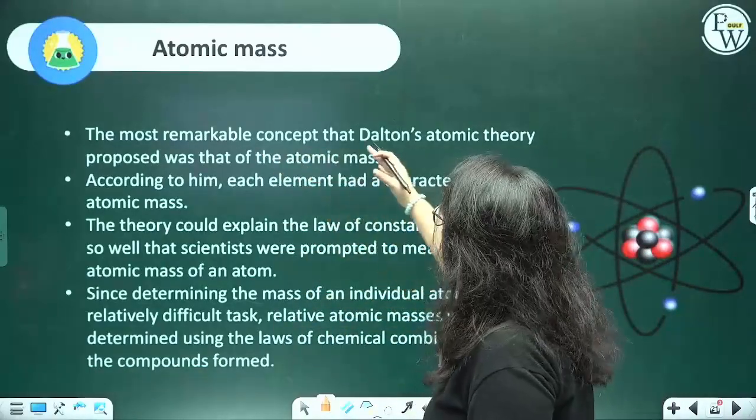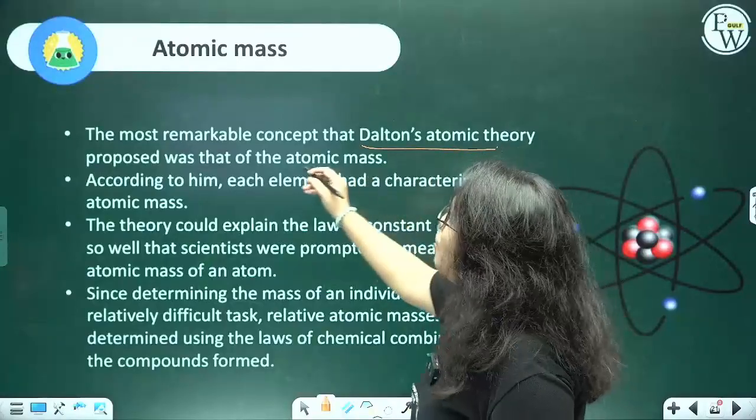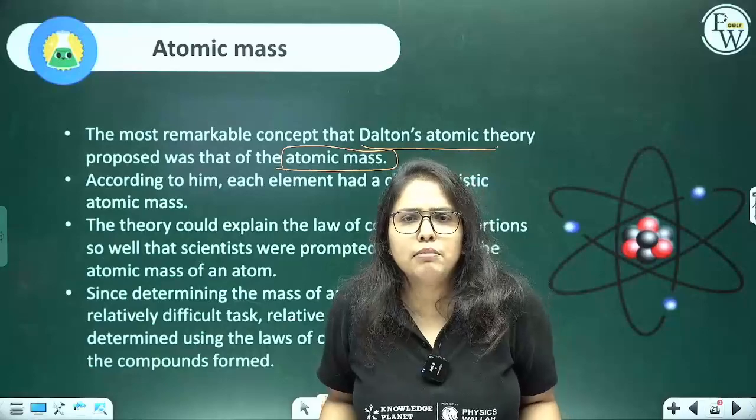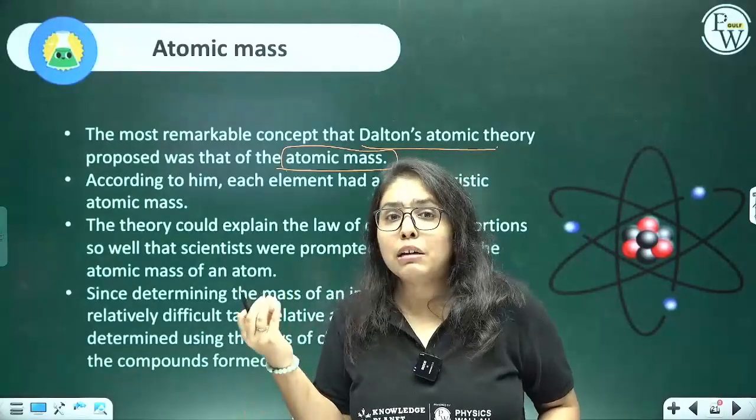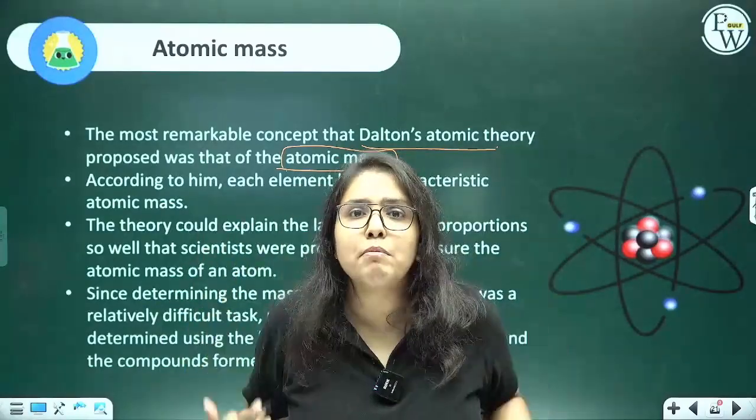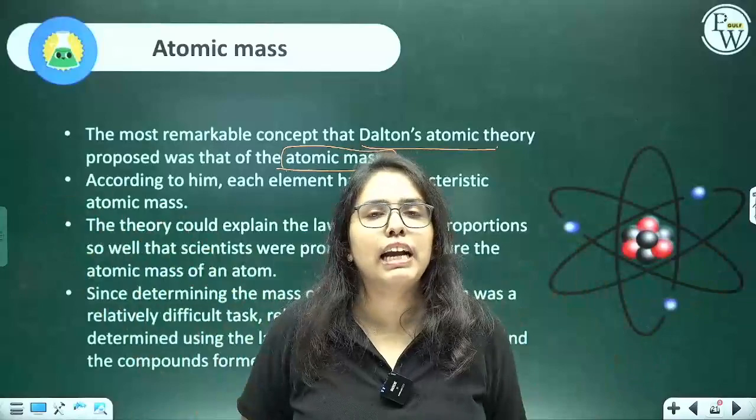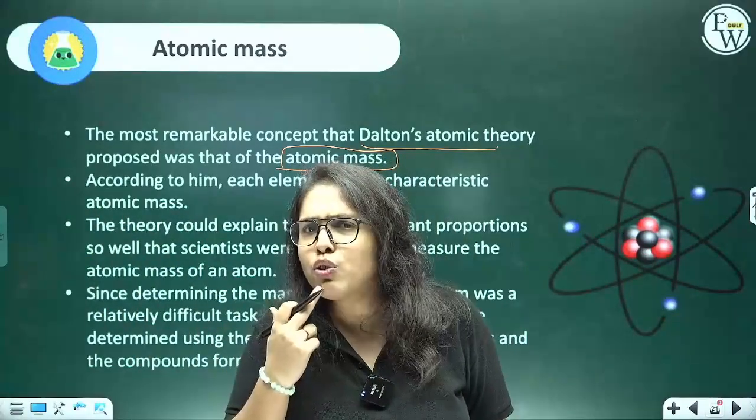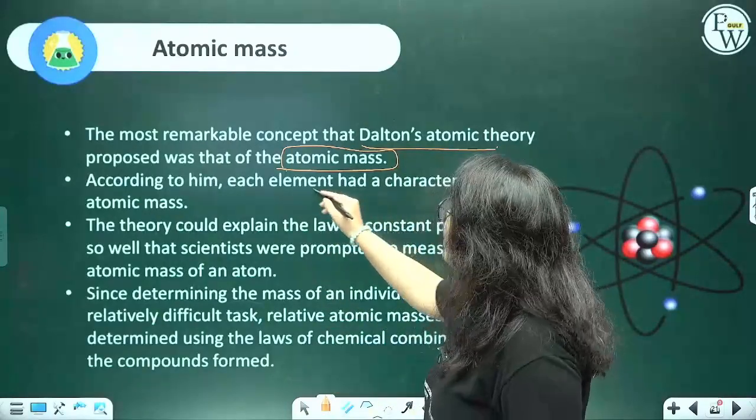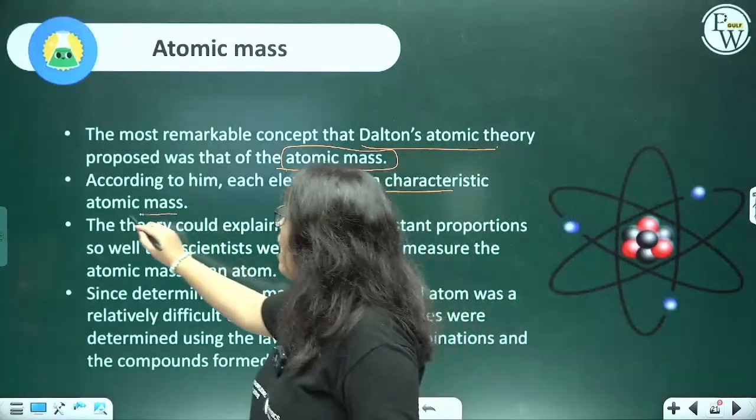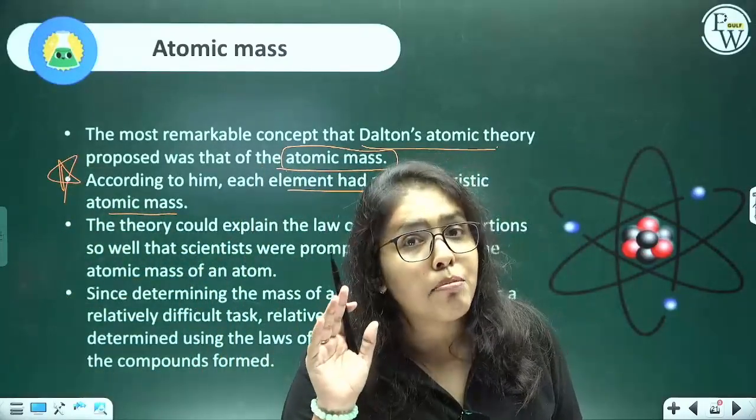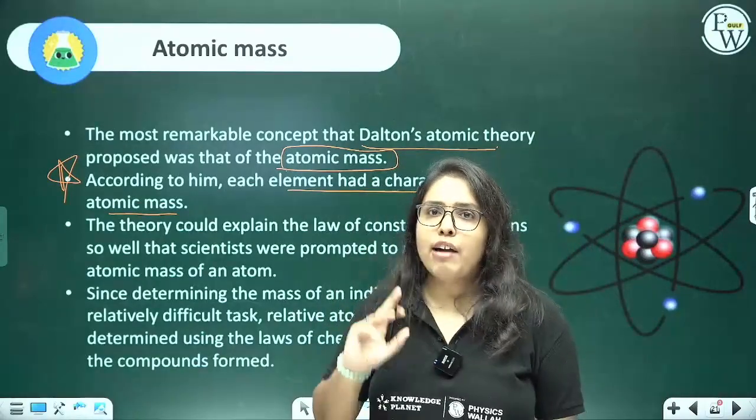See, the most remarkable concept of Dalton's atomic theory proposed atomic mass. Now, obviously, I have a certain mass, you have a certain mass. These atoms are the building blocks. It's their mass summing up together that gives us the mass that we have and all the matter around us. So, what exactly is the mass of an atom? Nice question. According to him, each element had a characteristic atomic mass. This is one thing you need to be careful with.